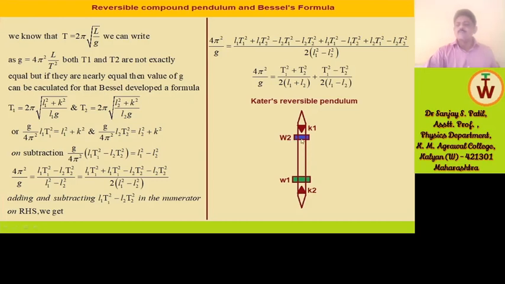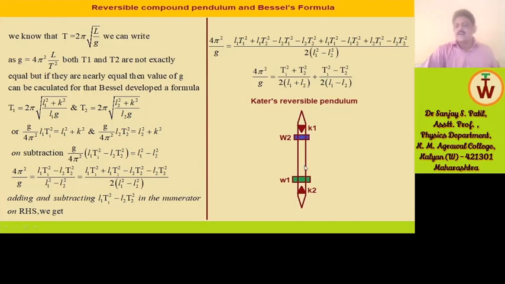Also, W2 can be moved up and down along this rod. For moving, one screw is there. When we want to fix the position of this W2, then tighten the screw. Similarly for W1, we are changing the center of gravity of this rod for oscillating on K1.